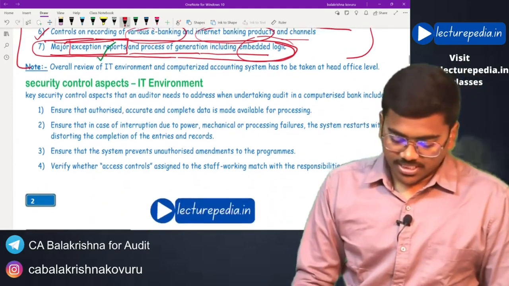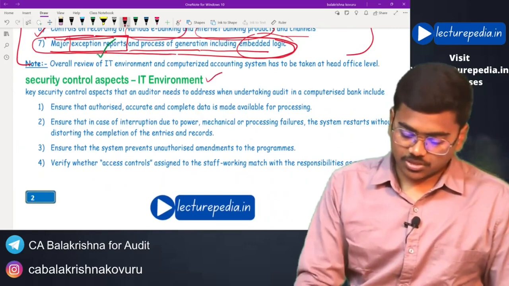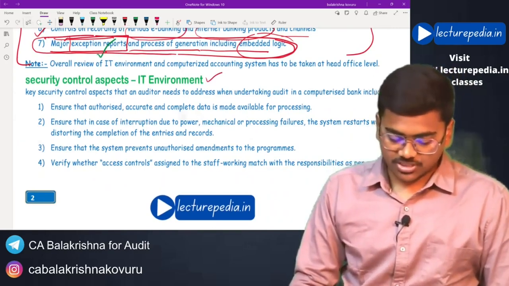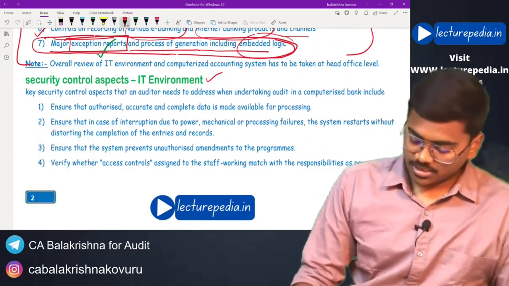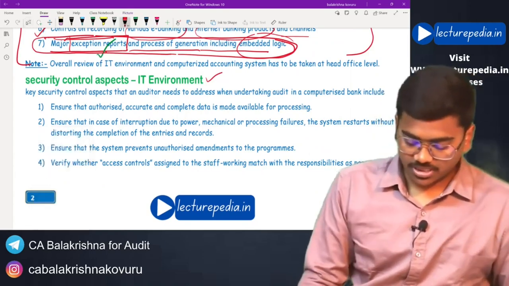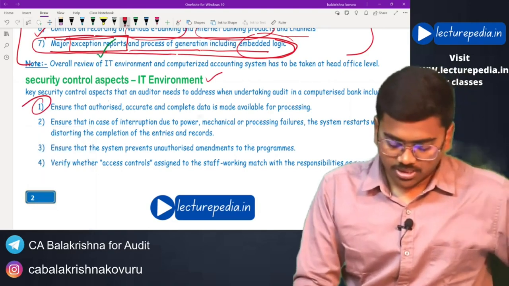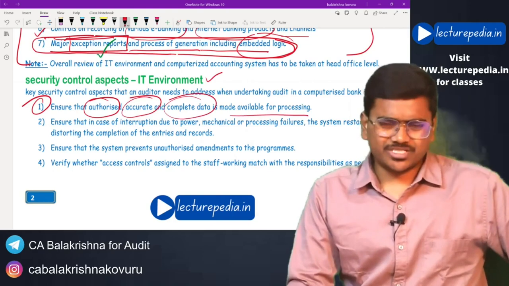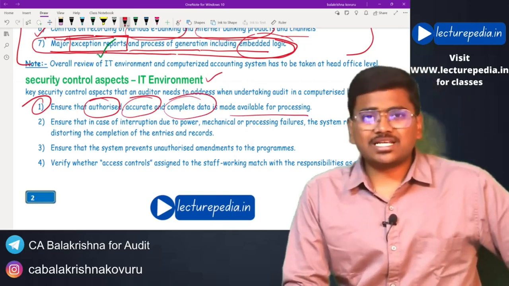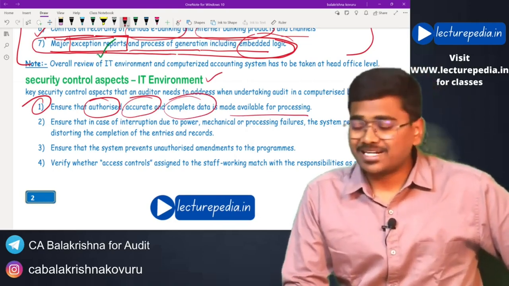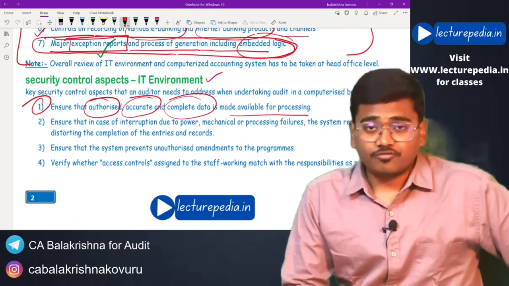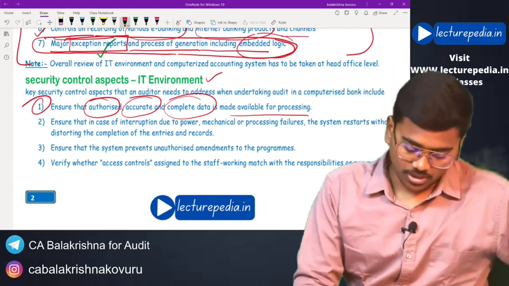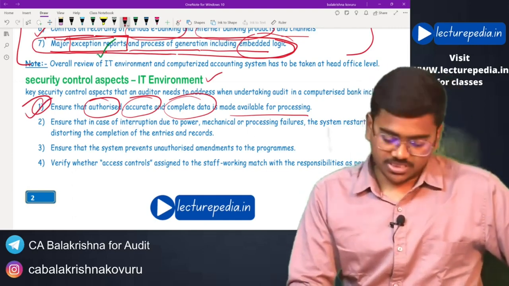Coming to security control aspects in case of IT environment, what are the security control aspects that have to be present in an information technology environment? Let us see. First one, ensure that authorized, accurate and complete data is available for processing. Ensure that no data is being missed, no entry has been missed from entering in the books of accounts of the bank. That has to be ensured. Regarding that, controls have to be placed.